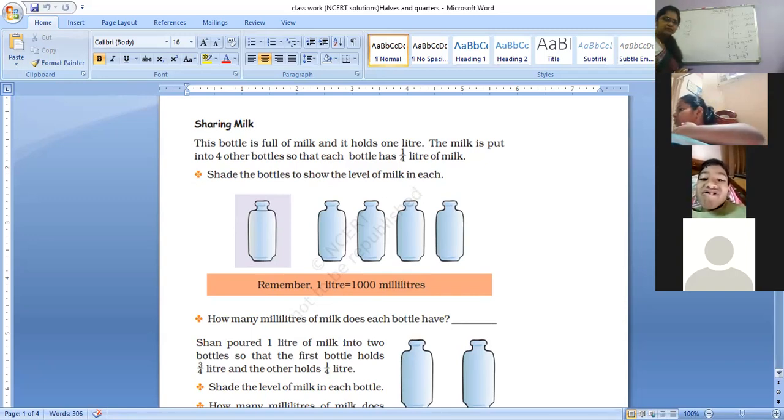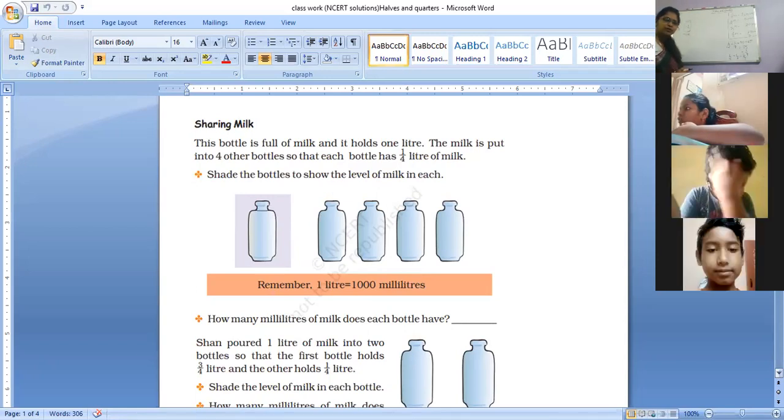What is it, Charan Raj? Liter, ma'am. Say properly, Charan. Yes. So the capacity of this bottle is 1 liter.